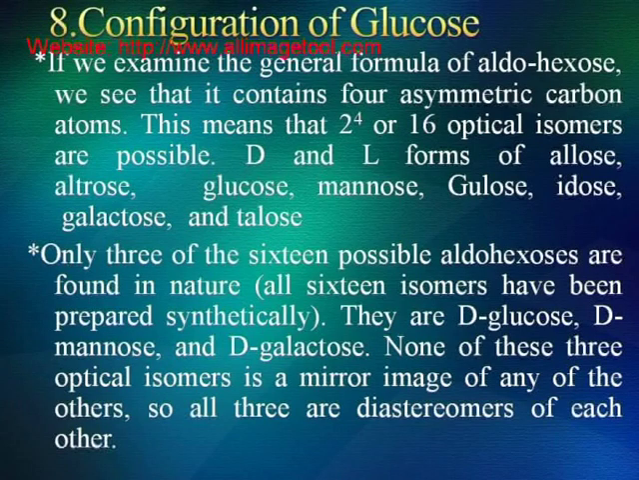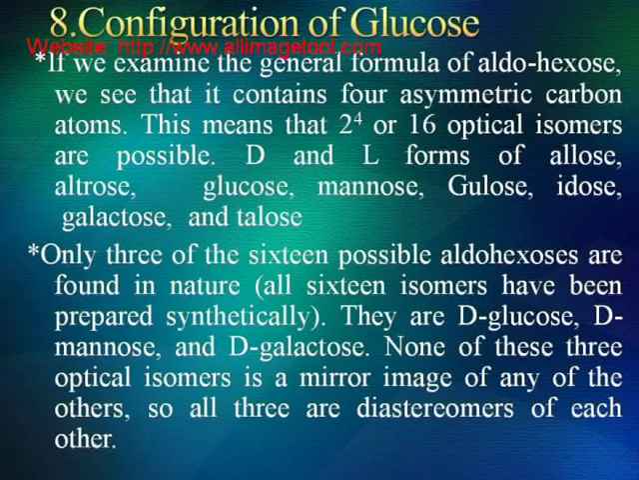Configuration of glucose. If we examine the general formula of aldohexose, we see that it contains 4 asymmetric carbon atoms. This means that 16 optical isomers are possible: D and L forms of allose, altrose, glucose, mannose, gulose, idose, galactose, and talose. All these 16 isomers have been prepared synthetically also.